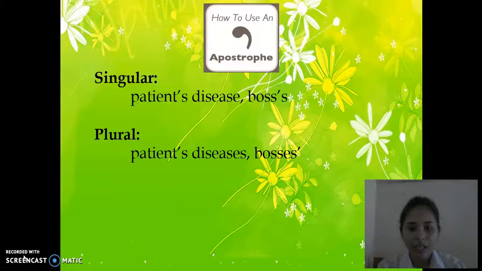And here, because the word bosses ends in the letter s, you need to put the apostrophe after the s, since it ends in the letter s.